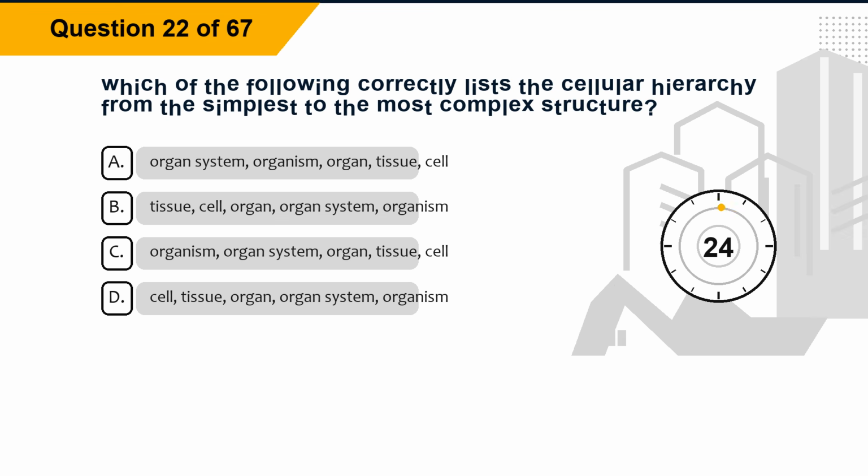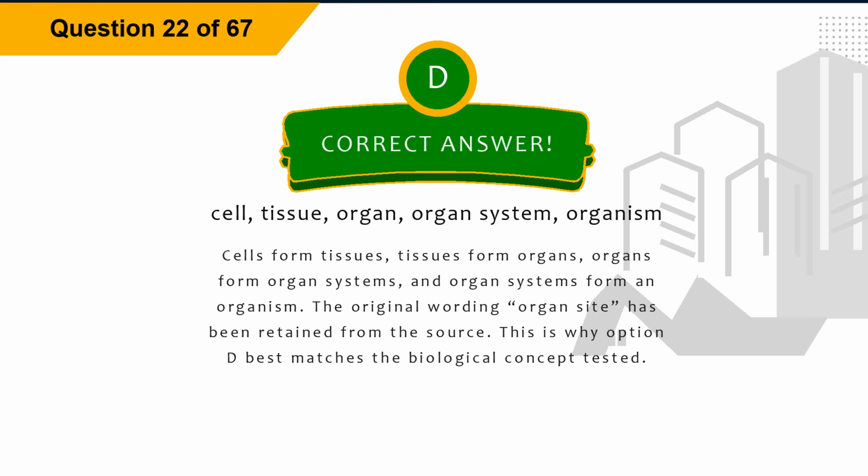Question 22. Which of the following correctly lists the cellular hierarchy from the simplest to the most complex structure? Option A, organ system, organism, organ, tissue, cell. Option B, tissue, cell, organ, organ system, organism. Option C, organism, organ system, organ, tissue, cell. Option D, cell, tissue, organ, organ system, organism. The correct answer is option D, cell, tissue, organ, organ system, organism.